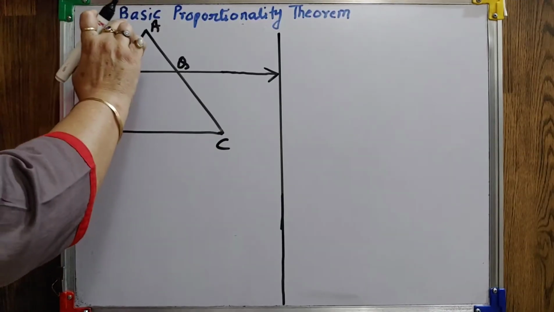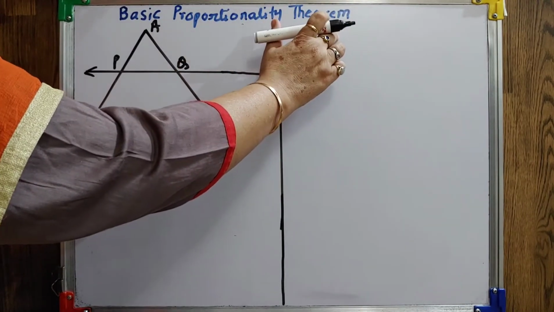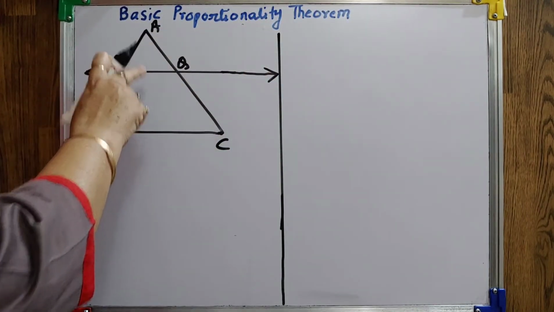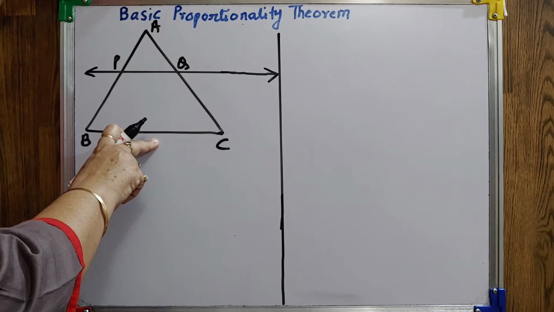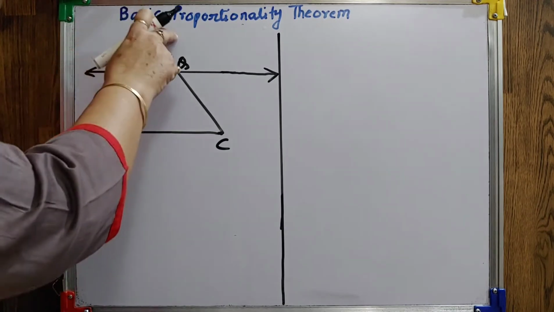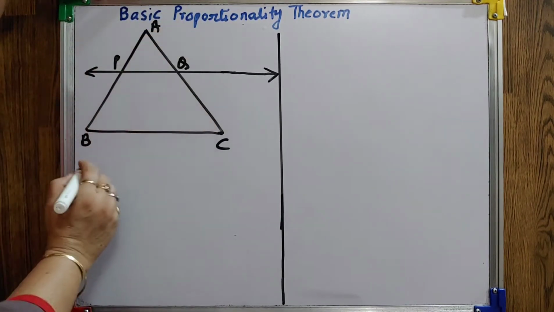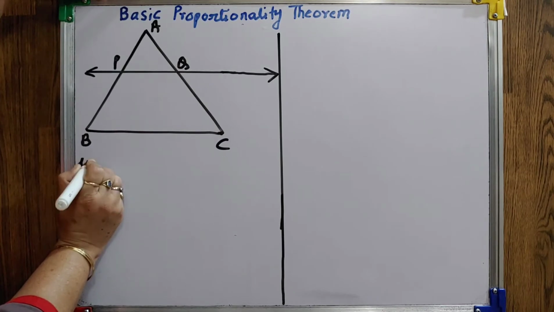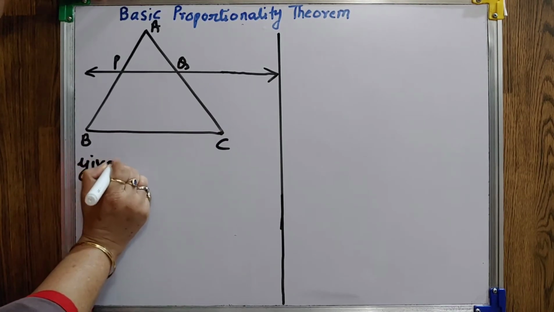Now, the first theorem is the basic proportionality theorem. A line drawn parallel to any side of a triangle divides the remaining two sides in equal proportion. That's the statement of the theorem. Now we will prove this theorem.